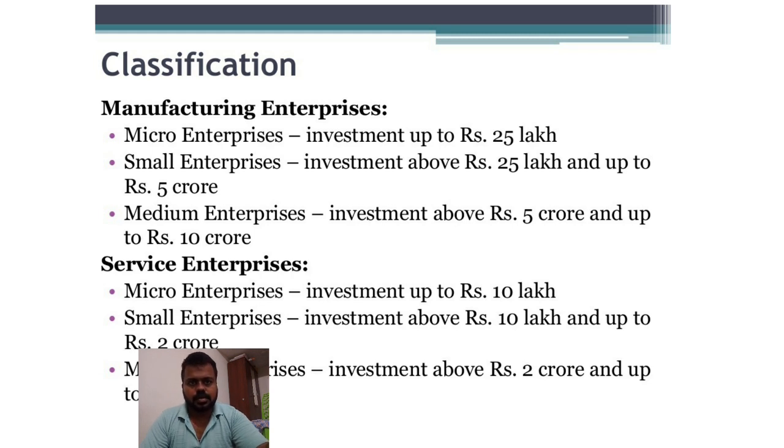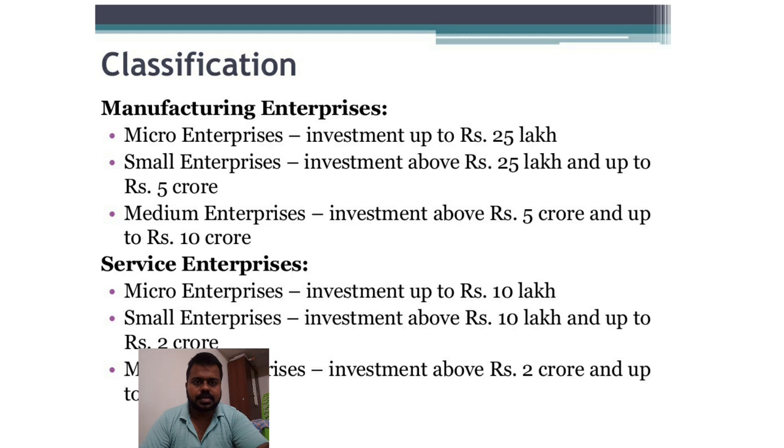First, the manufacturing enterprise. The micro enterprise, small enterprise and medium enterprise, these three come under small industry. First, what is meant by micro enterprise? A company which has investment below 25 lakhs is said to be a micro enterprise. Next, small enterprise. A company which has investment from 25 lakhs to 5 crore is said to be a small enterprise. Then medium enterprise. A company which has investment of 5 crore to 10 crore is said to be a medium enterprise. All these three come under small industry.